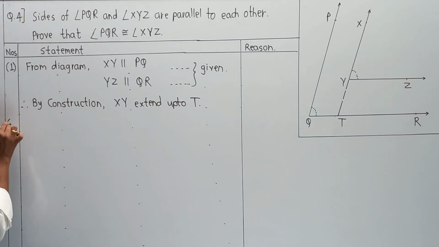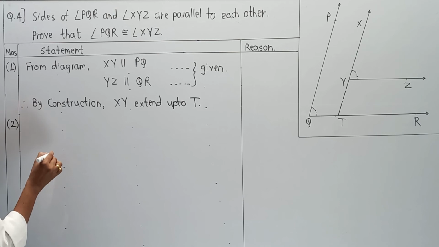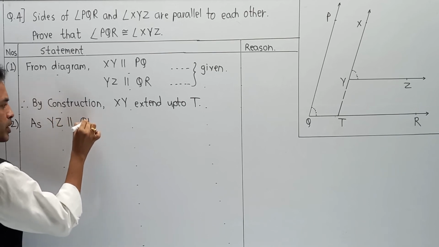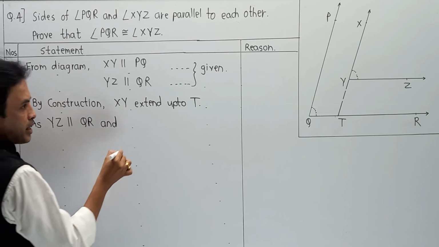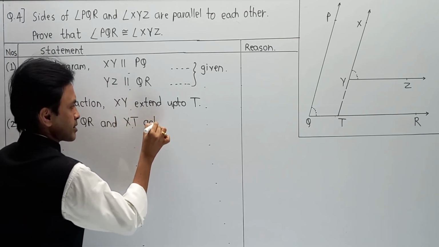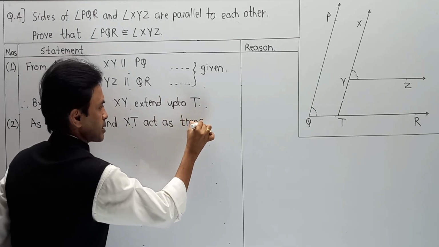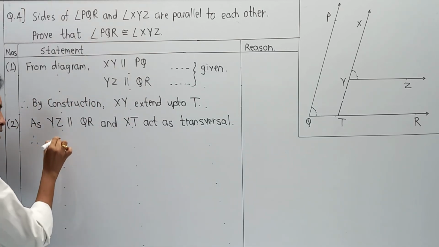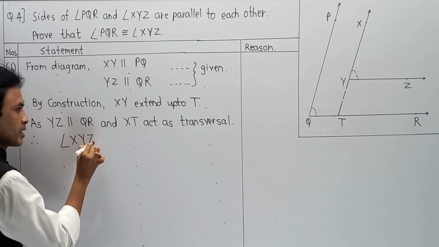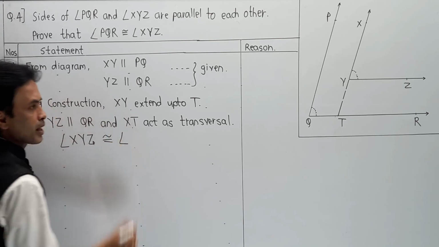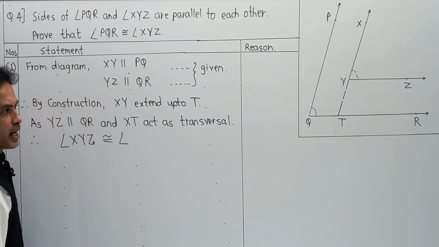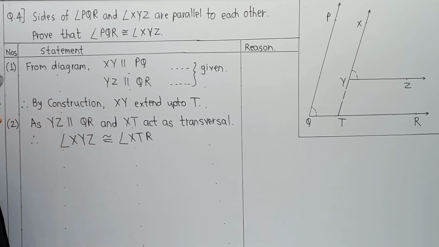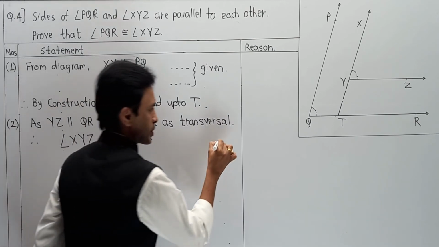So, second part, as YZ parallel to QR and XT act as transversal, therefore angle XYZ is congruent to angle XTR, and the reason is corresponding angle.